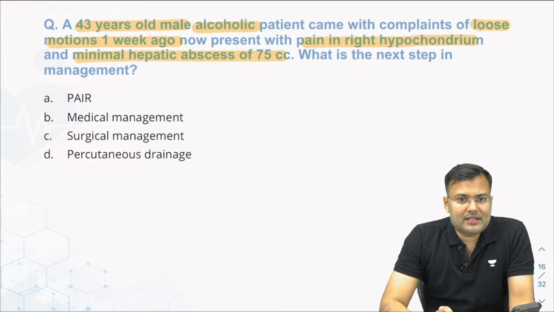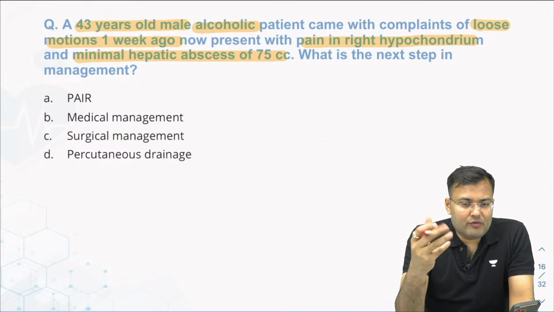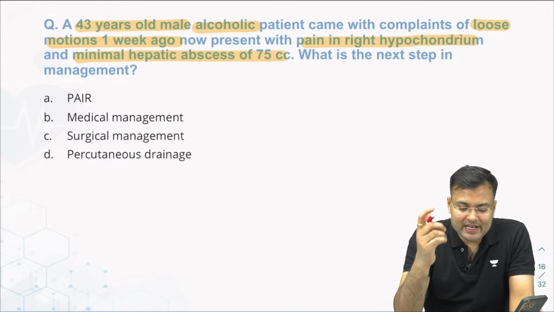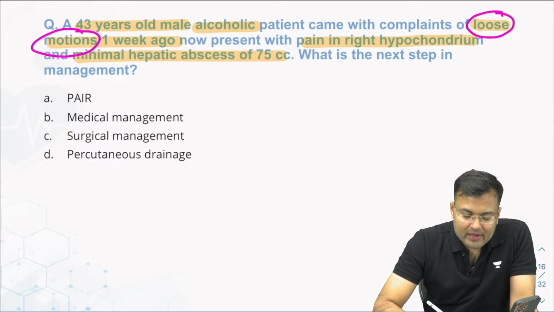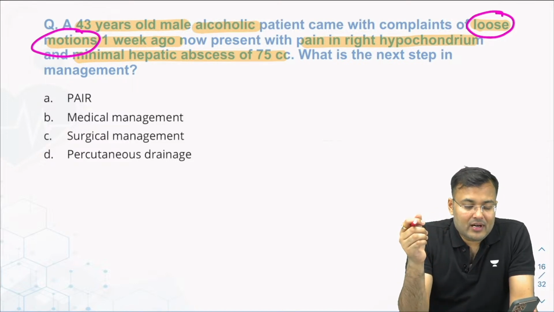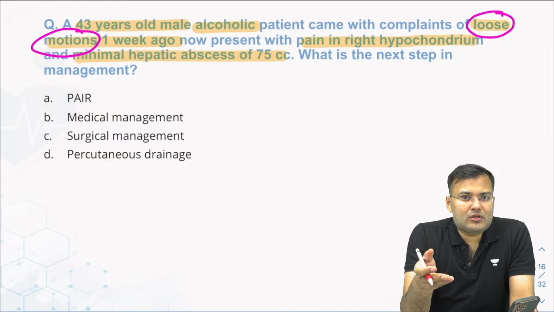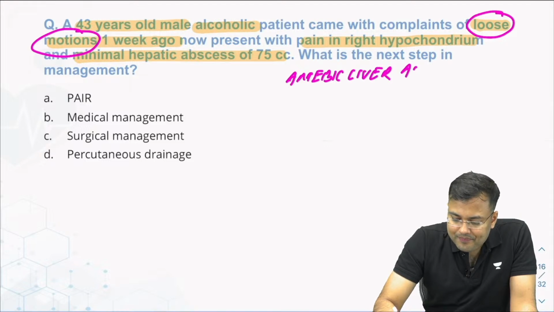Pyogenic means collection of pus. And if there is pyogenic liver abscess, the most common symptom is fever, with chills and rigor. Here you can see there is no fever. It means abdominal pain is there, so it is not pyogenic. Second clue, the patient had a history of diarrhea or loose motion. In which liver abscess is there a history of diarrhea? Amoebic, caused by Entamoeba histolytica, that's why there is diarrhea. Got it? So it's a case of amoebic liver abscess.